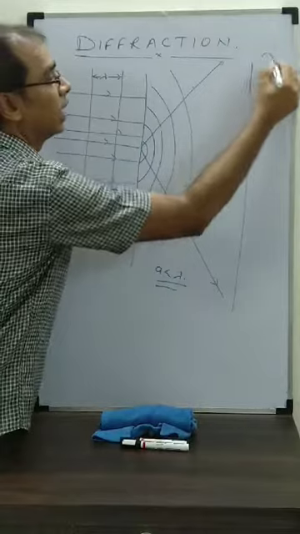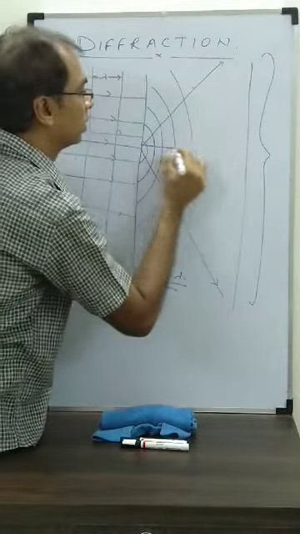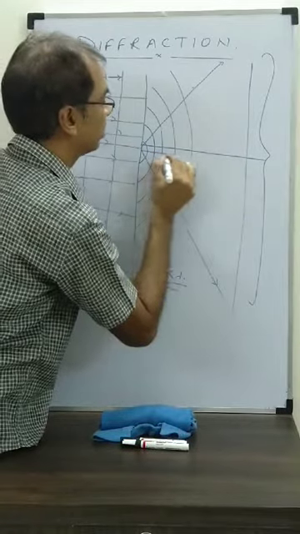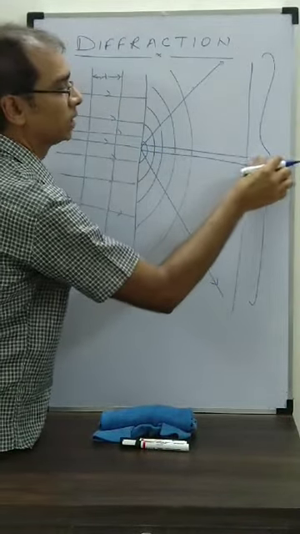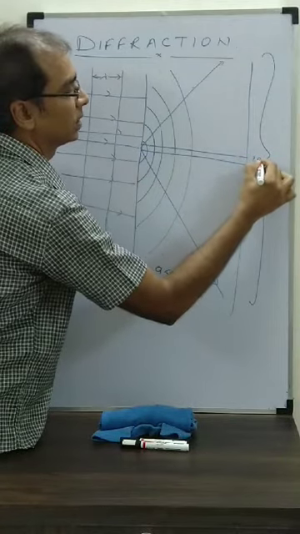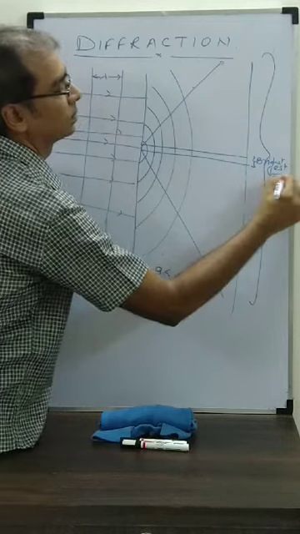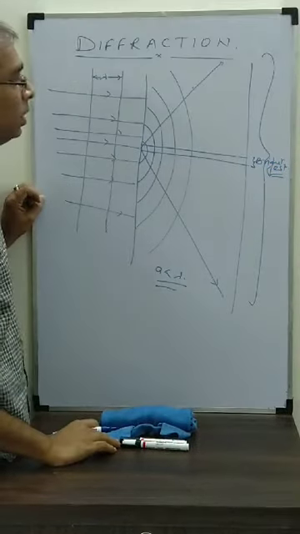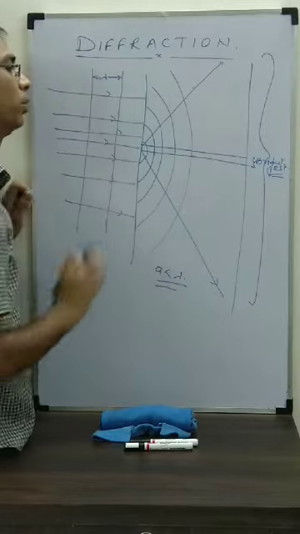So this entire area here on the screen will have light. But this area will have the maximum light, because this is the size of the opening itself, so this will be the brightest. But other areas also will be getting light. Okay, so this is diffraction. Are you able to understand? Now one more thing is there.